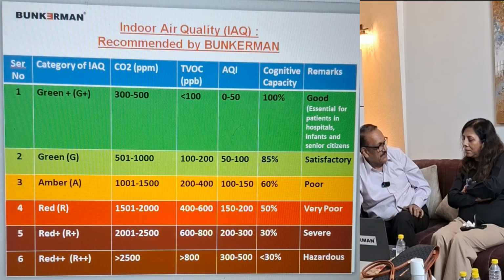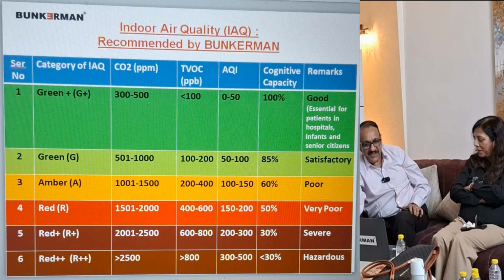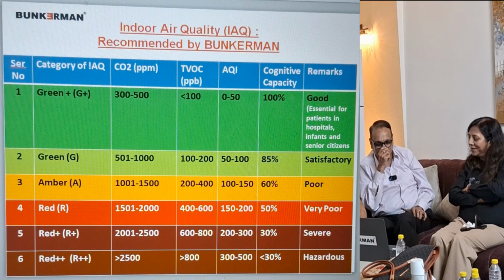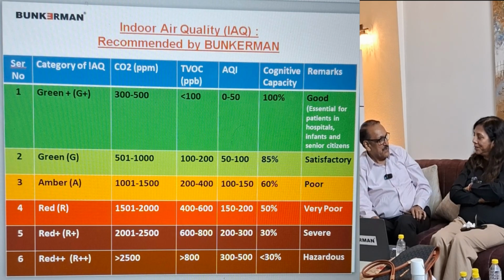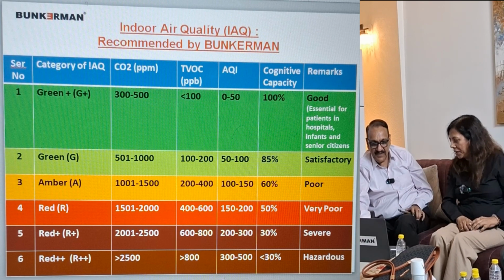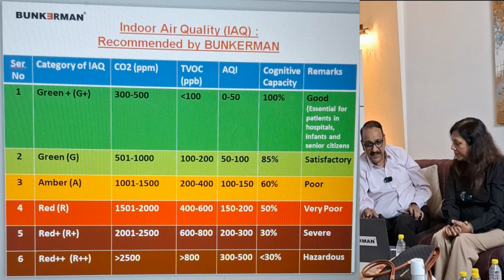Then it is the poor, worst and hazardous condition. And most of the time in India, in fact, we are living in that hazardous condition, the red zone only. And this is affecting health, number one, our cost of health. Productivity also. These are graph 4, graph 3, graph 2 situations. This is Delhi, graph 4.